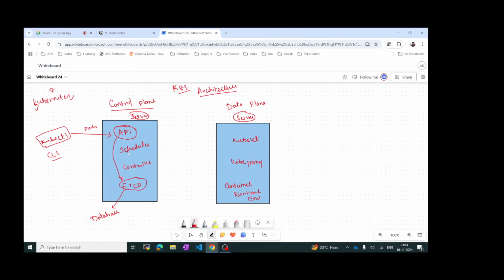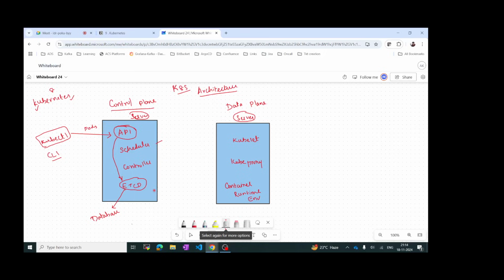It will have data about the scheduler. It will have data about the controller. It will have data about kubelet. It will have data about kube proxy. It will have data about the container runtime environment. In case you want to get any data of this Kubernetes cluster, you can get that data only from etcd. Etcd will have all the data.